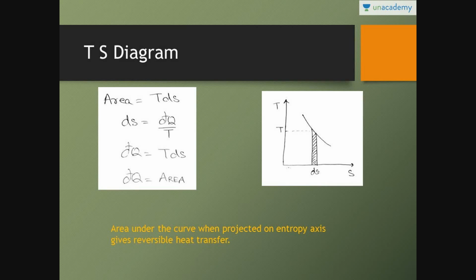Next, TS diagram. In a PV diagram, as I have already told you, if you project any curve on the volume axis, you will get the work transfer. Similarly, in a TS diagram, if you project any curve on the entropy axis, you will get the heat transfer. So area is equal to TdS, entropy change is equal to heat transfer by temperature, heat transfer is equal to TdS, heat transfer is equal to area. Right, so this area which you get if you project this curve on the entropy axis is called heat transfer.